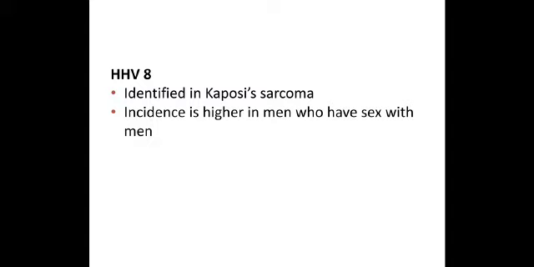Today I have covered HHV3, HHV4, HHV5, HHV6, 7 and 8. Important ones are HHV3, Varicella-zoster virus, HHV4, Epstein-Barr virus, and HHV5, Cytomegalovirus. With that, we come to the end of this class. Thank you.